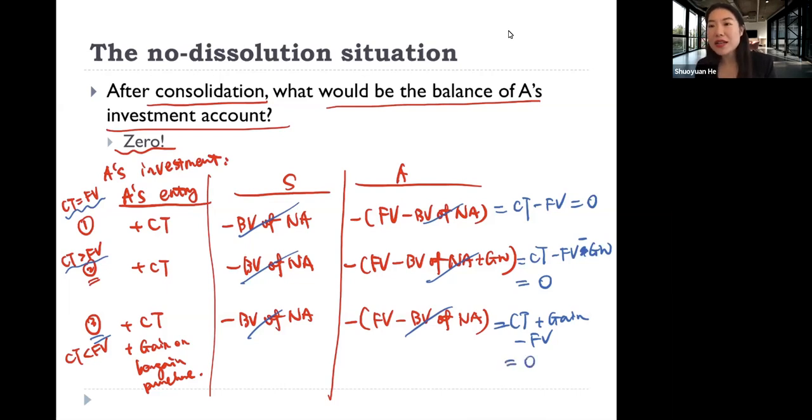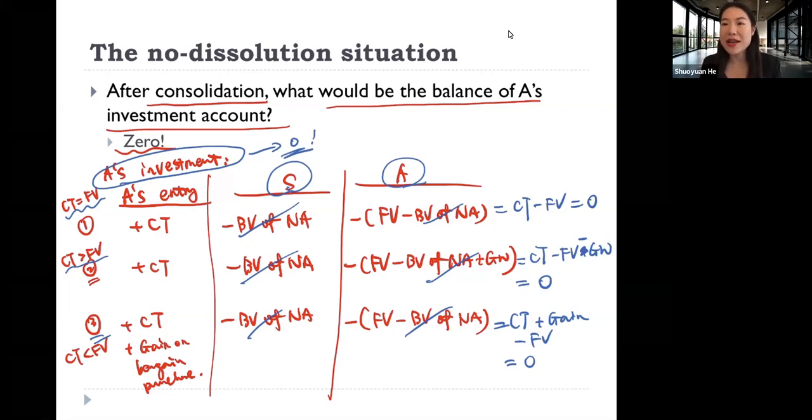As you can see, no matter which situation it is, after consolidation entry S and A, your investment account should always go to 0, which just means that the purpose of consolidation entry S and A is to bring the investment account back to 0.